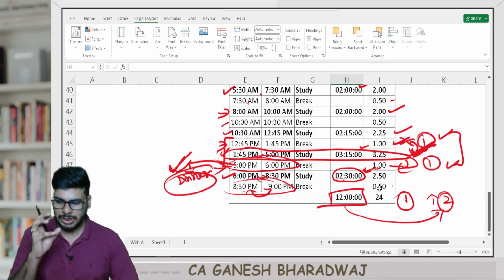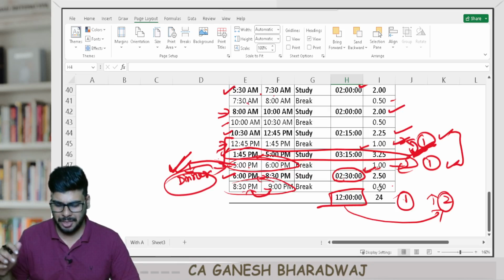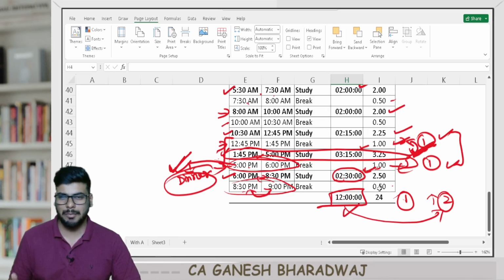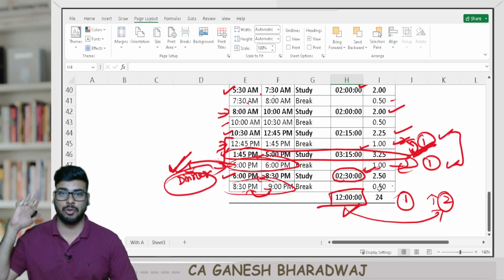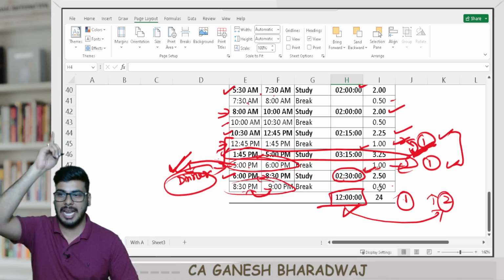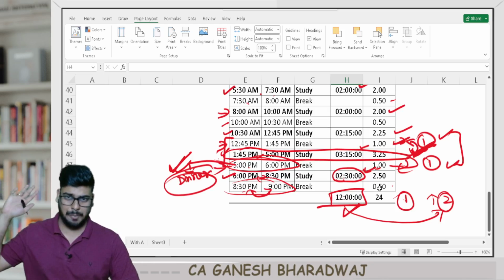What matters the most is the quality, and for you to give some justice to all the 6 papers in a span of 3 months, yes, I think about 12 hours minimum is required. For some people even 12 hours is sufficient, provided you do it at a very good quality. Now, before that, sit and plan what chapters you're going to cover in every single subject. Without that plan, this cannot be executed.